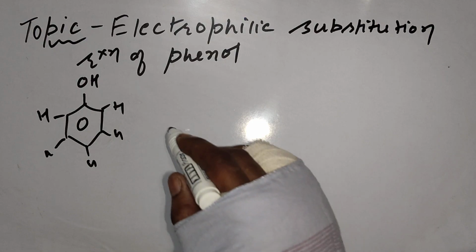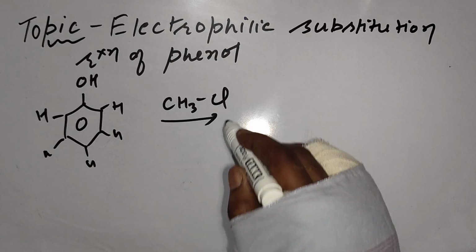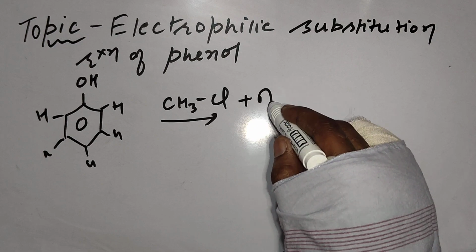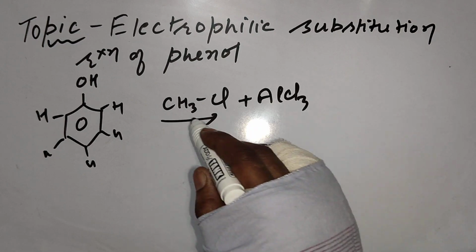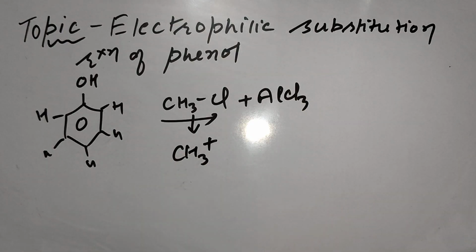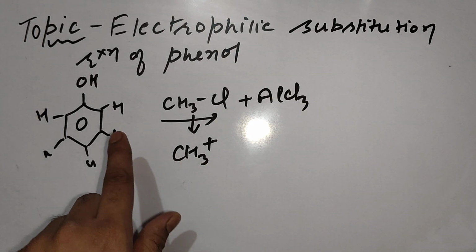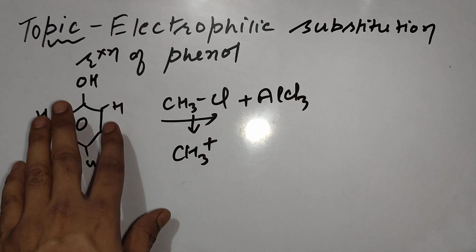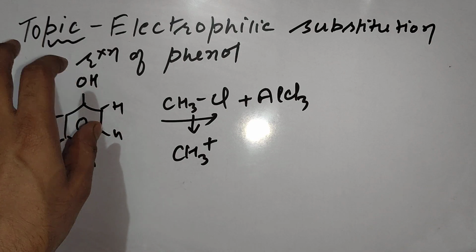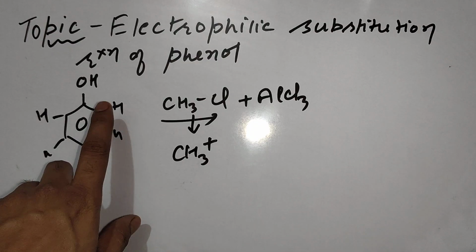this is phenol and I am going to react it with CH3Cl, methyl chloride, and AlCl3. In this condition, CH3 positive will be an electrophile. It's an electrophile looking for electron. For electron, obviously it will attack on benzene ring, not on oxygen, because oxygen will not give electron easily to it, because oxygen is highly electronegative atom. So carbon it will prefer.